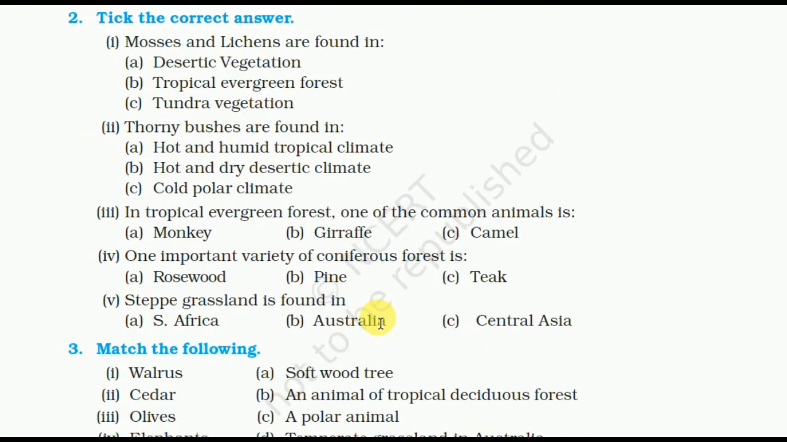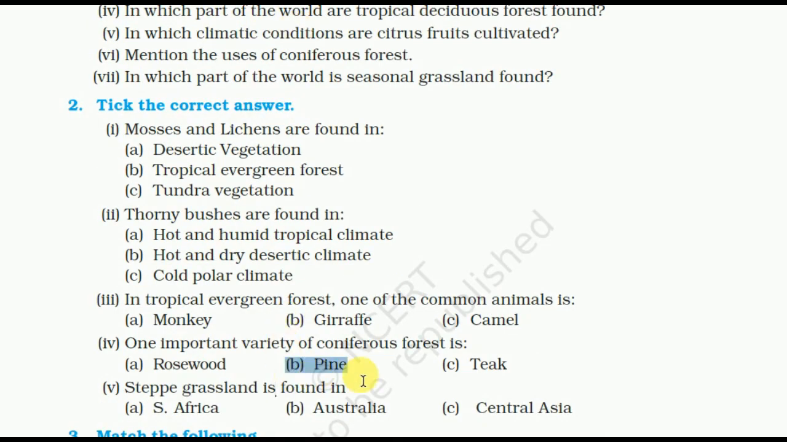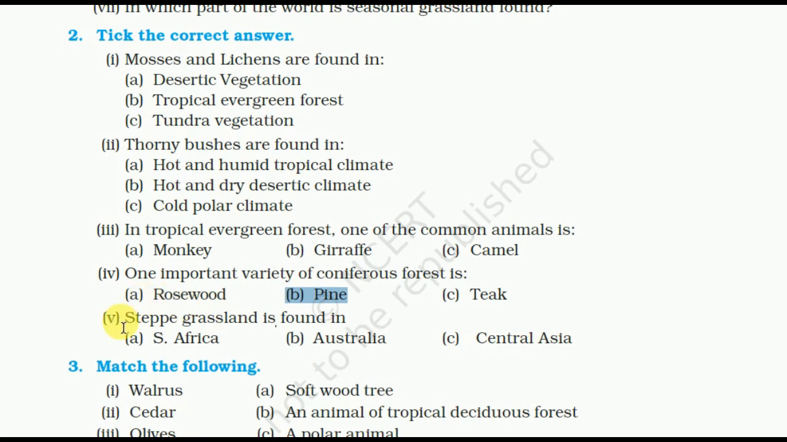So there are some MCQs. Mosses and lichens are found in the tundra vegetation. The thorny bushes are found in the hot and dry regions. In tropical evergreen forest, one of the common animals is the monkey. One important variety of coniferous forest is fir. Steppe grassland is found in Central Asia.